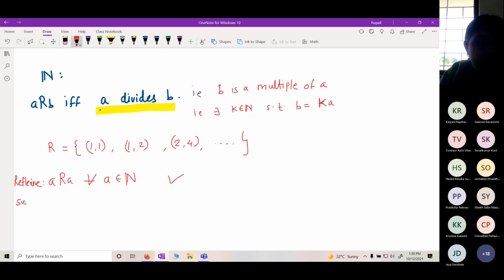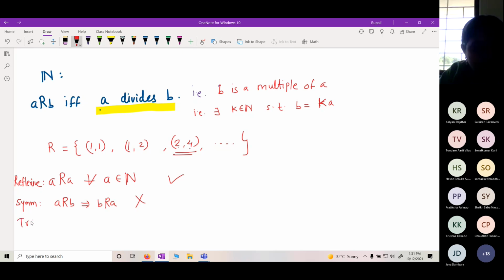What about symmetric? A related to B, whether it implies B related to A. No. For example, just now we have seen here 2 is related to 4, but 4 is not related to 2, right?